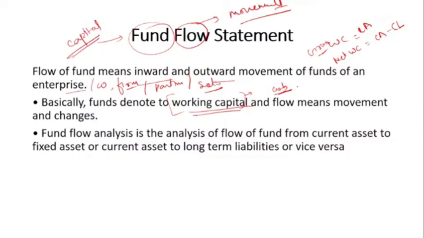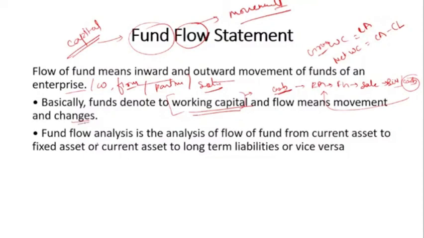If they have cash, they purchase raw material, they convert it into finished goods, and once they convert it into finished goods the company sells it, and after they sell it they get a bill. Either you can say it is cash, or something that is equivalent to cash. So again the company gets cash, again it is utilized for purchasing raw material, and this cycle keeps running. Okay, so this is working capital, and that's why a company needs a fund. So fund flow means a movement, which I have already told you, that means changes.